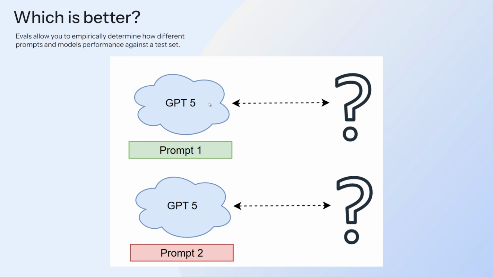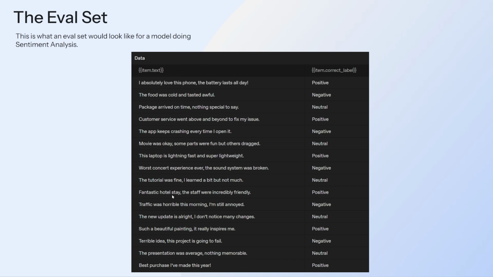So evals is a good way to test different prompts with the same model, or it's also useful if you want to test different models. What if you're trying to do something like summarization or classification, but different models are going to have different capabilities, right? So you want to test the difference between GPT-5 and then GPT-03, for example. The way it works is when you're doing evaluations with OpenAI, you want to first come up with the eval set, or just a test set, basically the data that you're going to run the model on to determine if it's accurate or not.